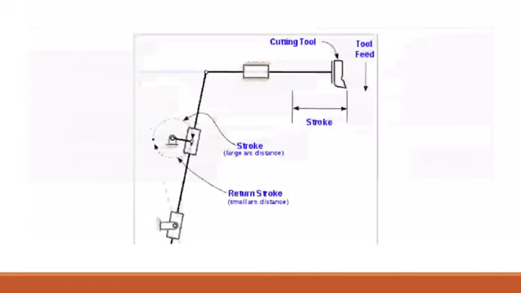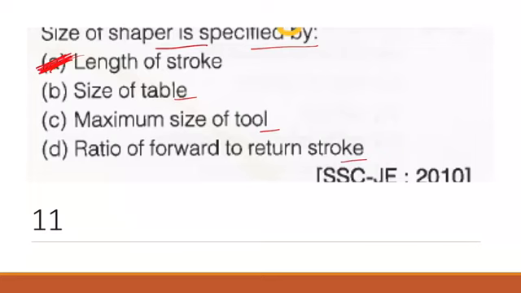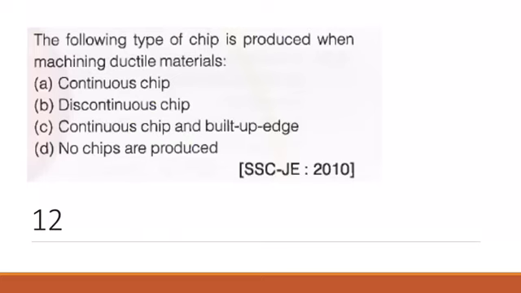Here you can see the size of the shaper is because of the length of this forward stroke, right? This is the size of the shaper. This determines the size of the shaper, right? That's why the length of the stroke defines the size of the shaper. Correct answer is A.